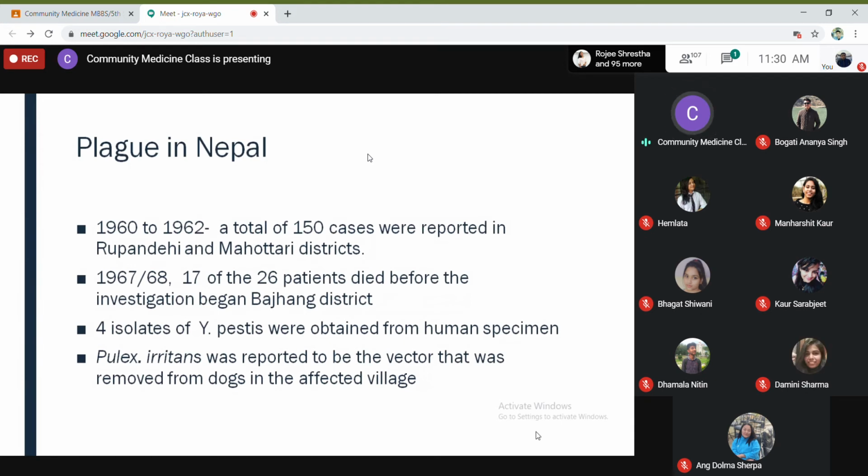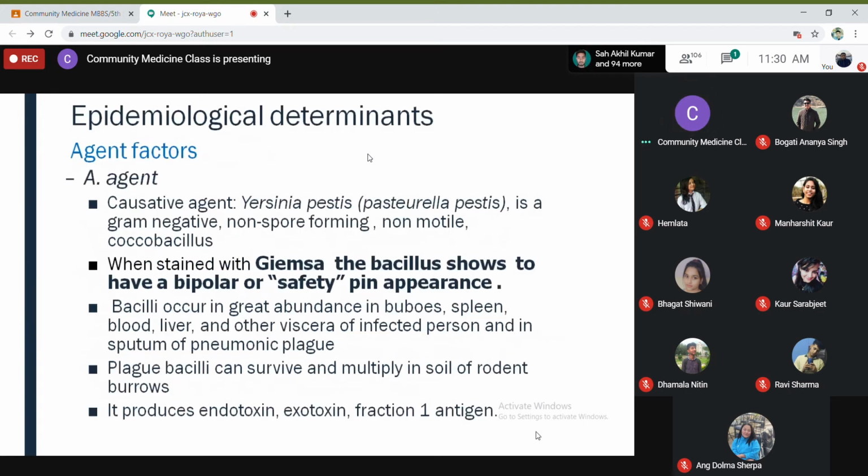Pulex irritans was reported to be the vector that was removed from dogs in the affected village in Nepal. So Pulex irritans is the flea that was reported in Nepal, and it was removed from the dogs in the affected village. Okay, that much for the history part, and let's move on to epidemiological determinants.